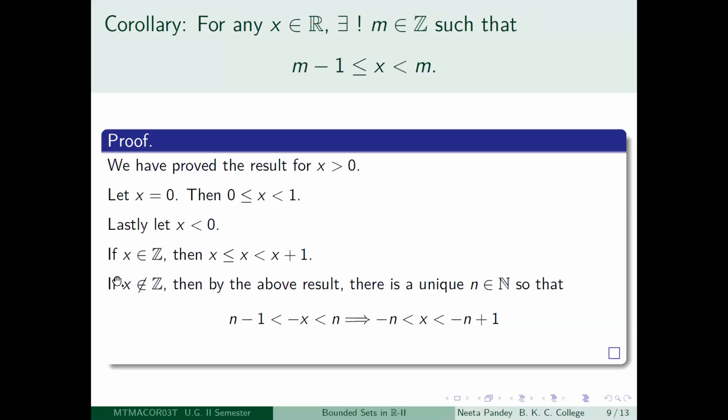The final case is when x is a negative number and it is not an integer. Then look at minus x. Minus x is going to be a positive real number which is not an integer.